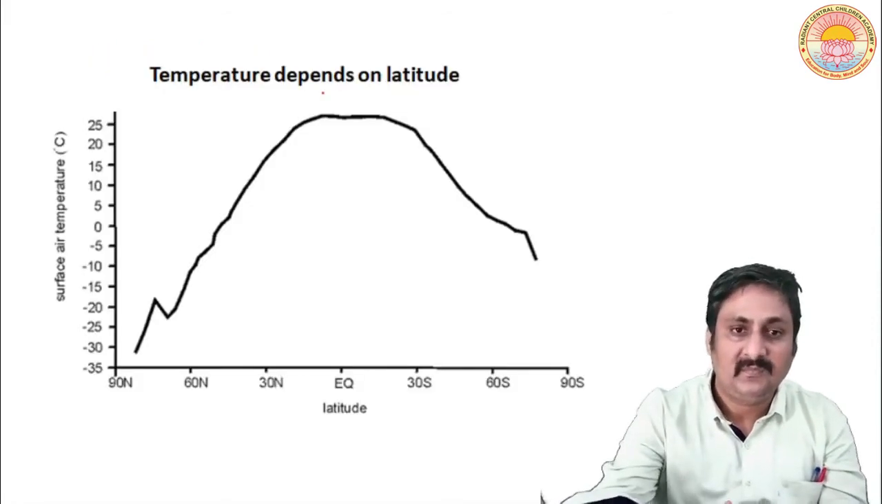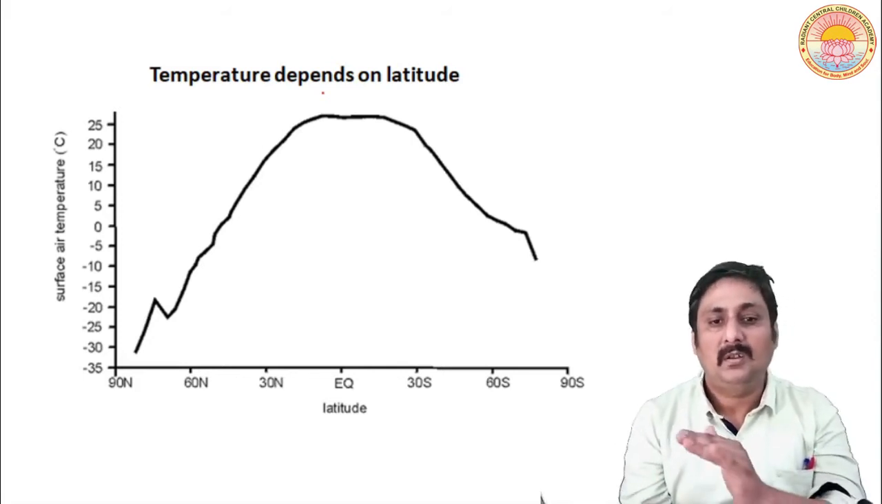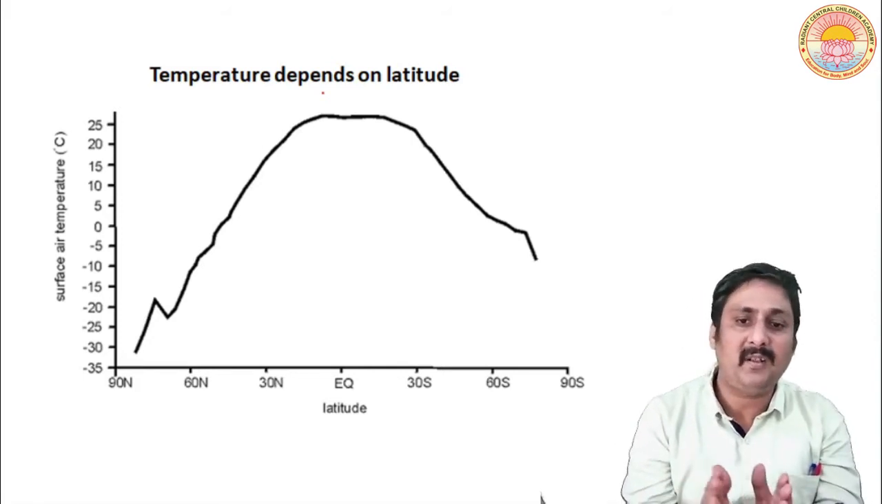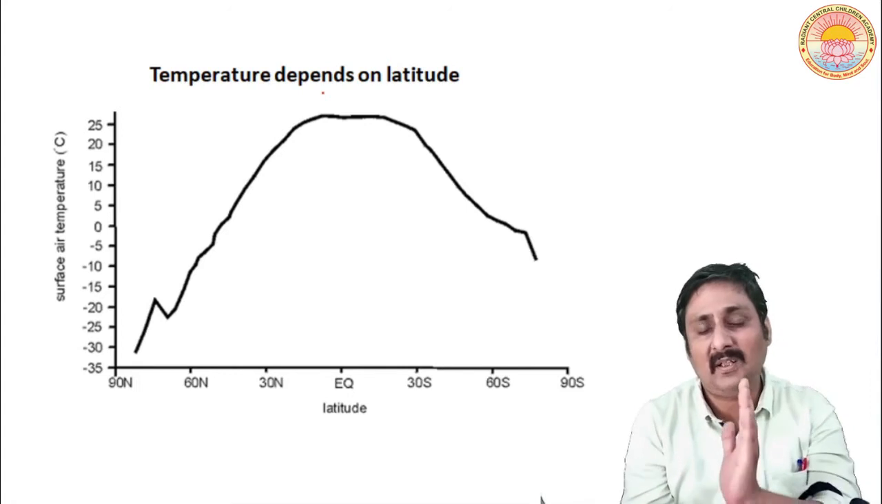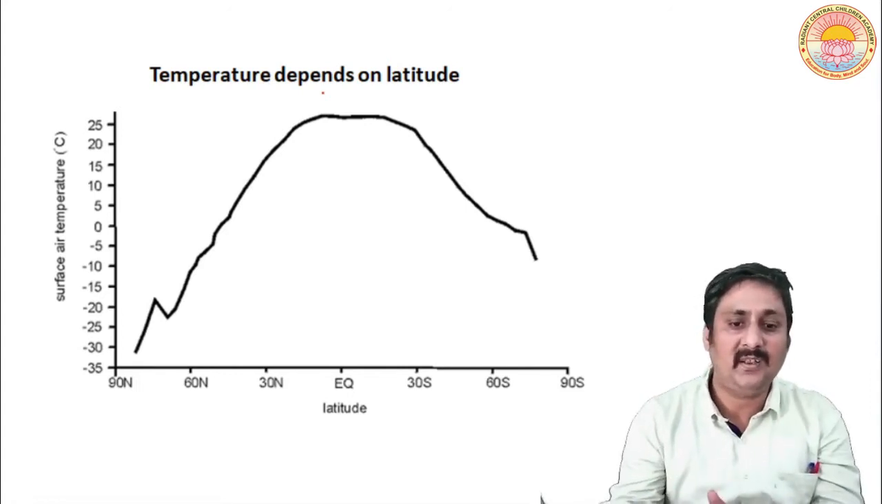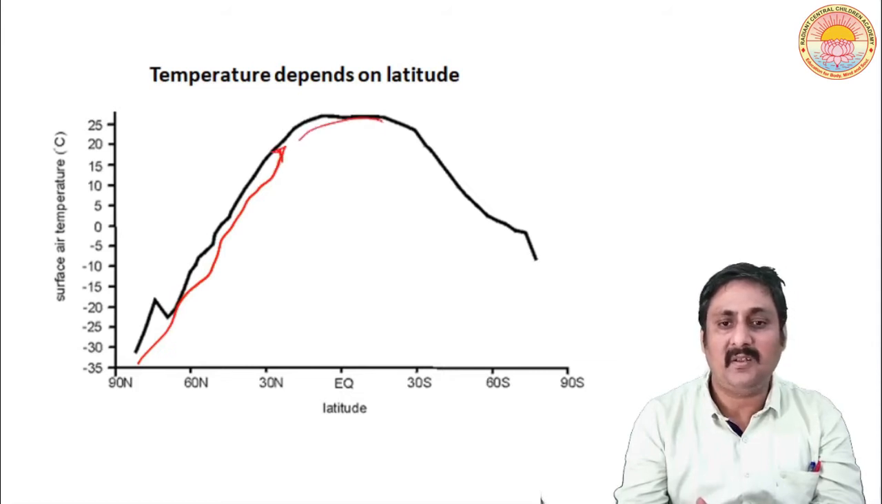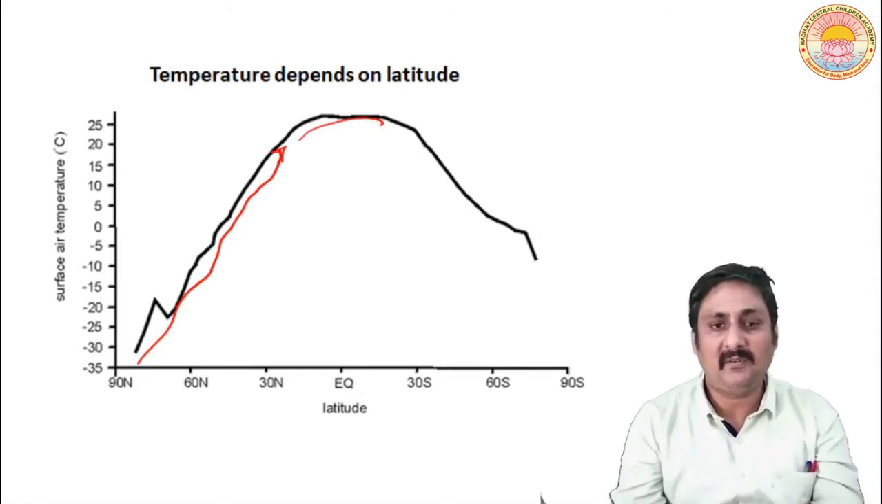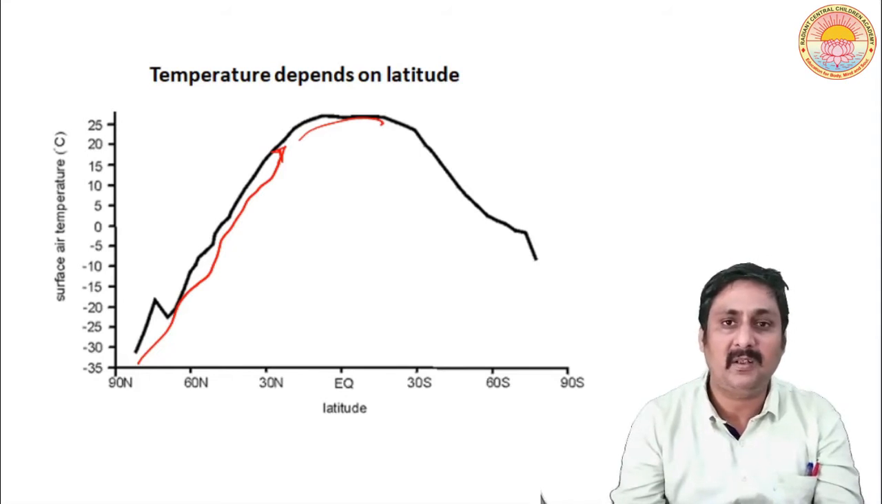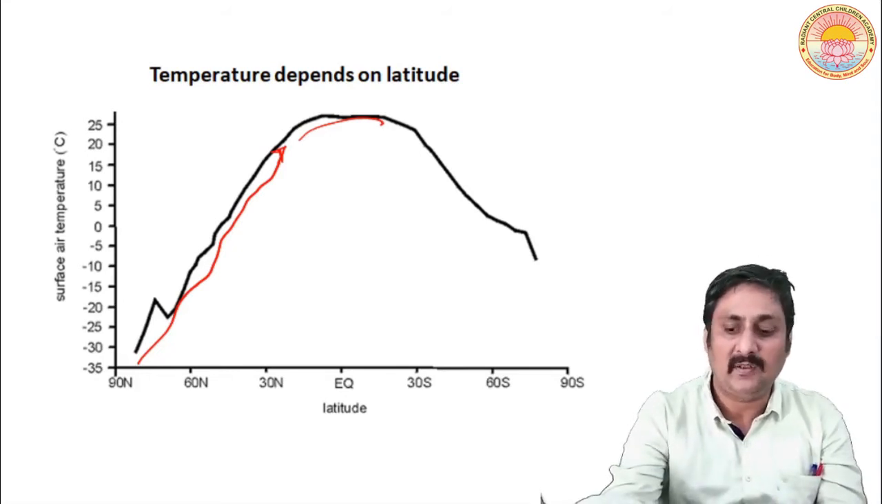Okay. Now let us talk about the variation of temperature and the relationship between the latitude and the temperature. As you can see on the screen, as we move away from the equator towards the poles, the temperature decreases. Again, if we move towards the equator, the temperature will start increasing. So that is the relationship between the temperature and the latitude.